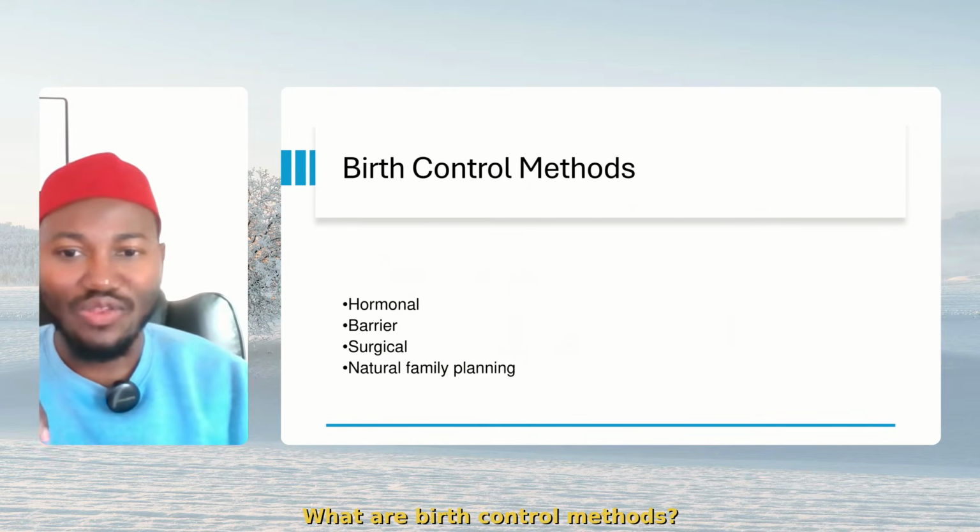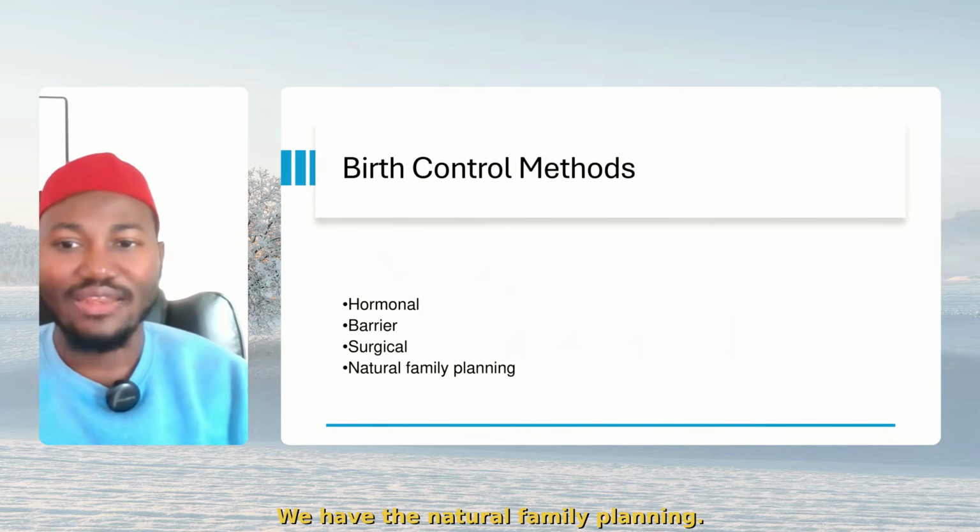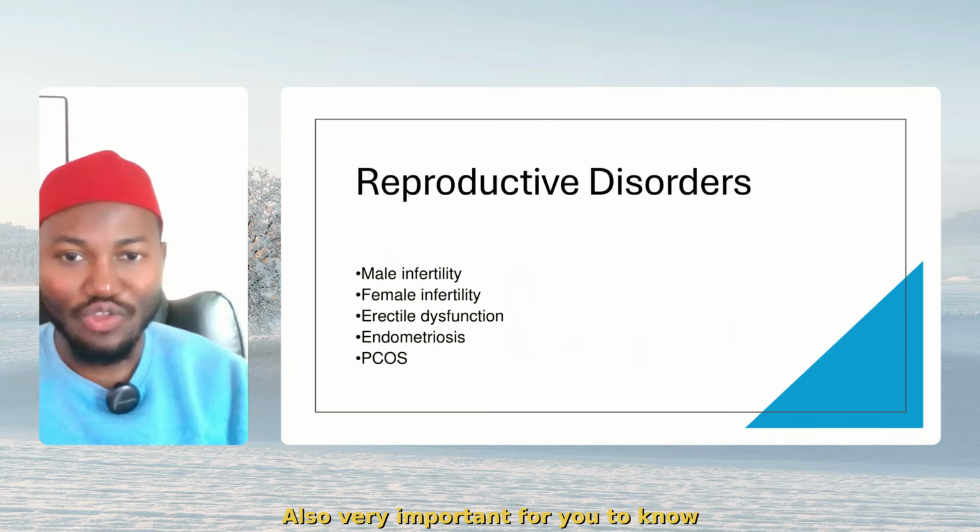What are birth control methods? We have the hormonal, we have the barrier, we have the surgical, we have the natural family planning. Also very important for you to know.